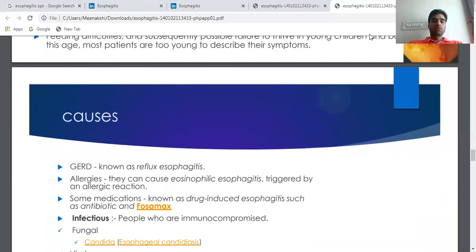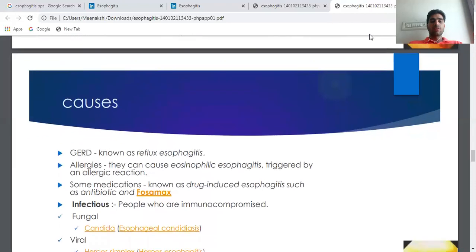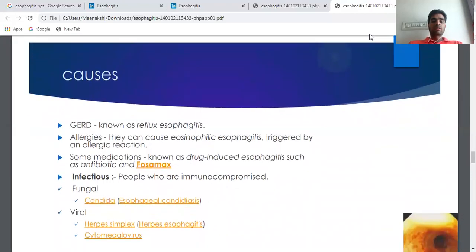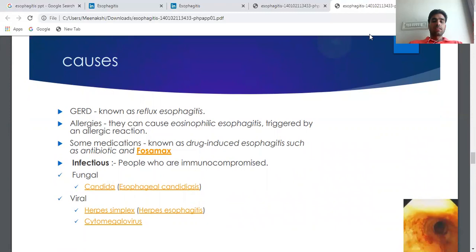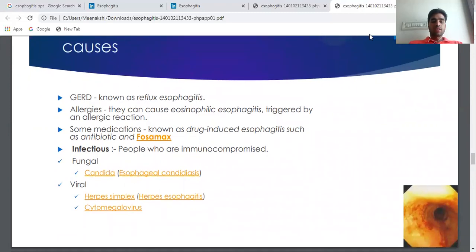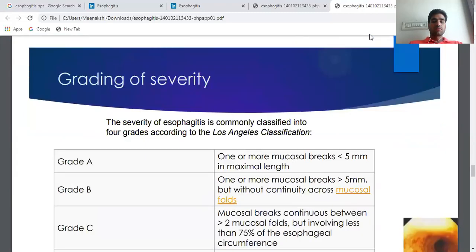Causes: the most known cause is GERD or GORD. GERD means gastroesophageal reflux disorder, known as reflux esophagitis. Others include allergens, some medications, and infections like fungal and viral.